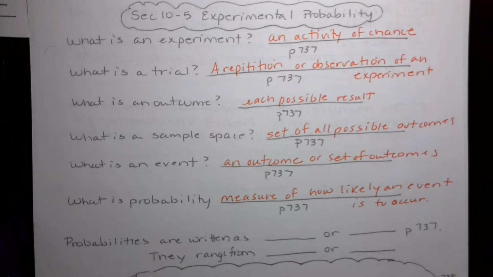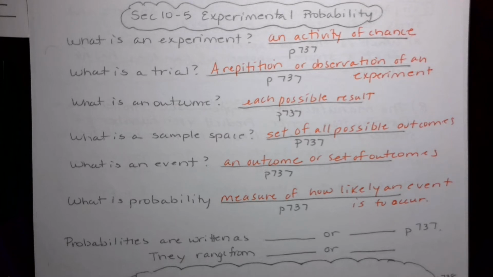And what is a trial? A trial is a repetition or an observation of an experiment. The outcome is each possible result. Sample space is all possible outcomes. An event is an outcome or set of outcomes, and what is probability? That's the measure of how likely an event is to occur.